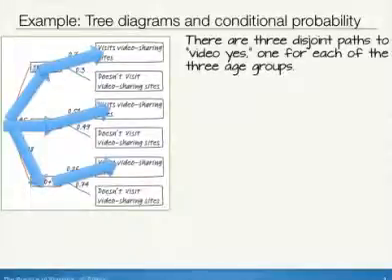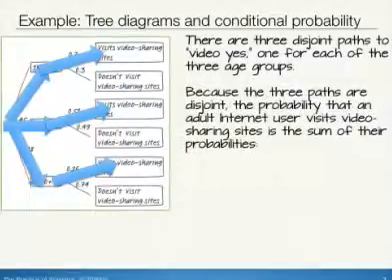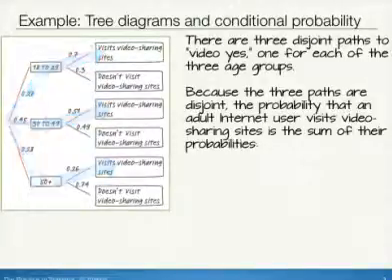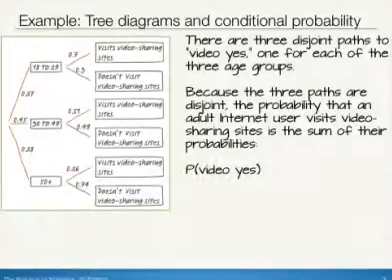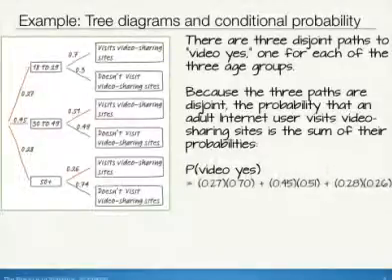Now, there are three disjoint paths to the video yes, one for each of these age groups. Because the three paths are disjoint, the probability an adult internet user visits video sharing sites is simply the sum of their probabilities. Well, to find each of those probabilities, what we need to do is multiply down each of the paths.